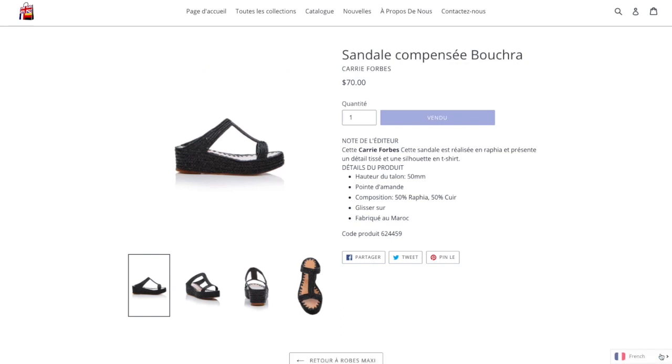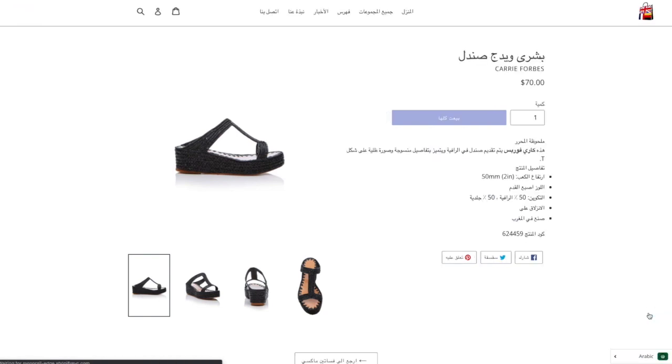Let's choose Arabic to see how the right-to-left language looks in your store. As we can see, everything displays correctly. At this stage, translated content is not visible to your customers, which means that you can edit translation, make appropriate settings, or change whatever you desire.